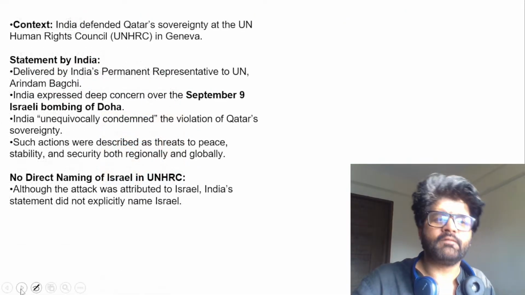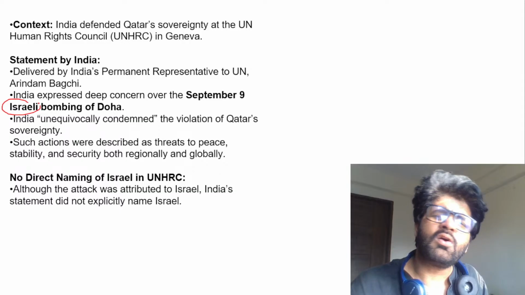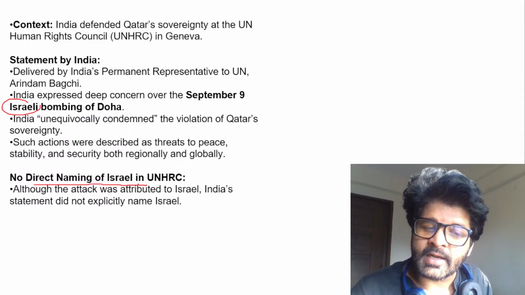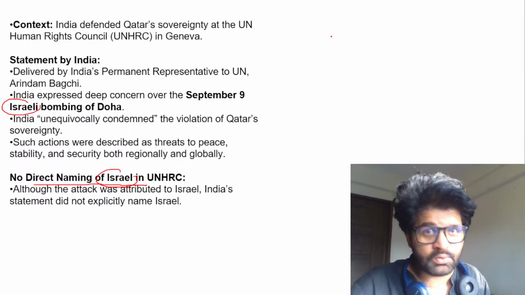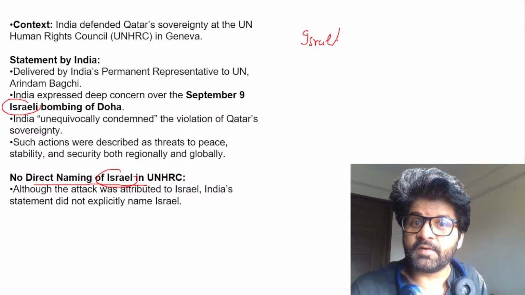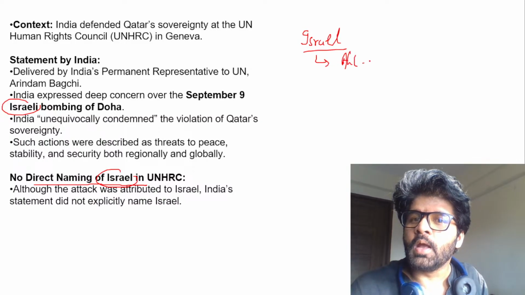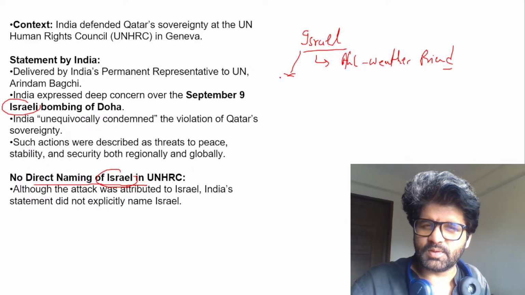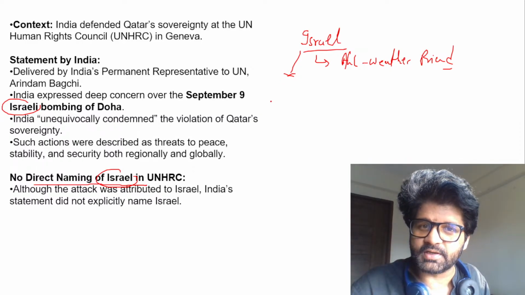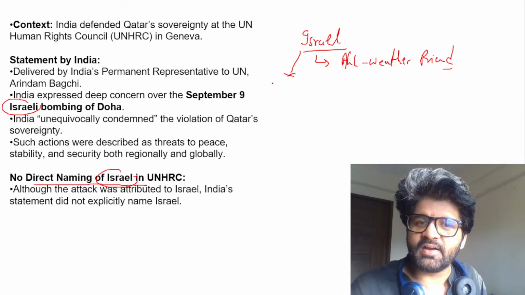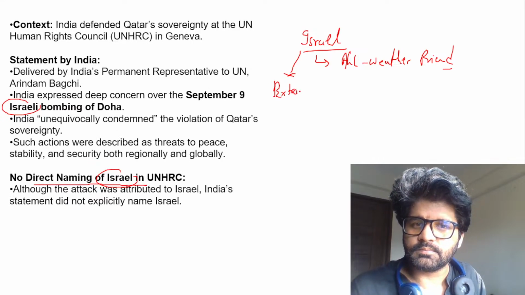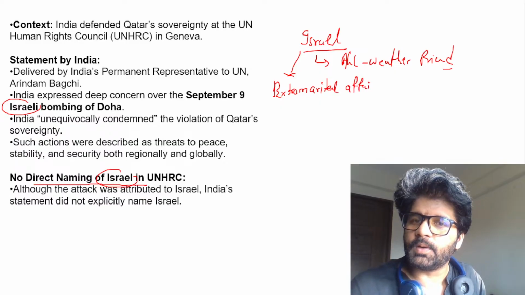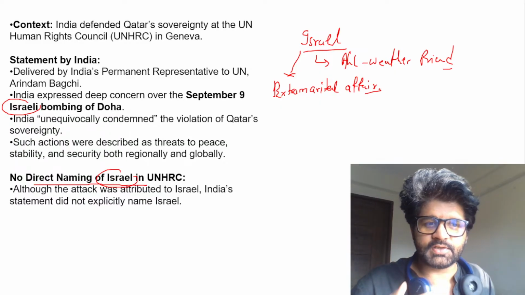Let's focus here. Again, here also we have not explicitly mentioned Israel. God knows why we do that. No direct naming of Israel in UNHRC, because we know Israel is our all-weather friend, just like Russia. But unlike Russia, we did not accept this particular relationship. In fact, some Israeli minister said that India treats the India-Israel relationship as an extramarital affair.